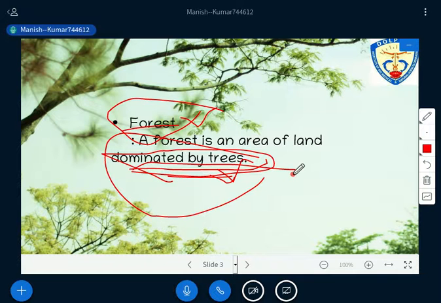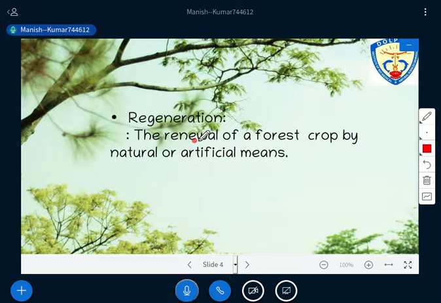So maintain that area with the tree cover. Is it okay? So there are certain processes through which we are supposed to renew the forest cover, and that is called regeneration. Is it okay? That is called regeneration, the renewal of forest crop by natural or artificial means. As I told you, a forest is composed of trees, and a tree has a limited life period. So after that life, we are supposed to lose the tree. So now we have to renew the crop, right? Either by natural or artificial means.